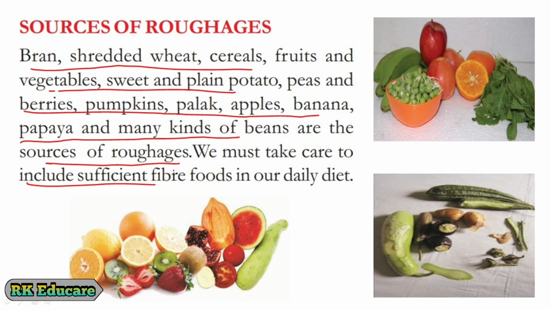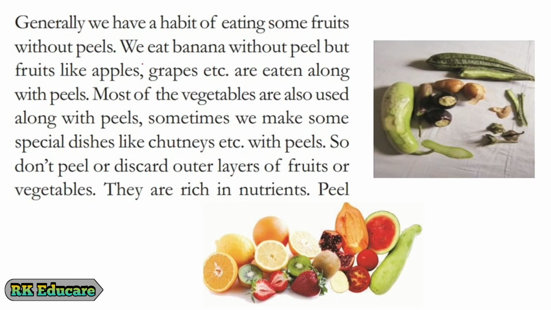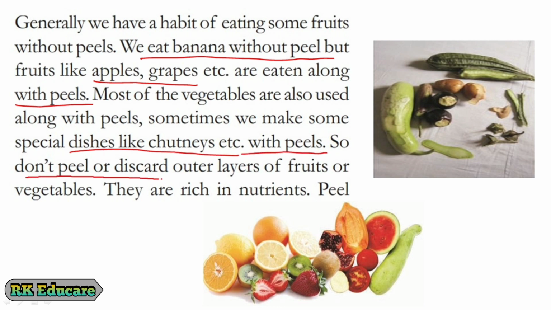We already learnt fibers make our digestion clear. So we have to add plenty of roughages in our diets. We already learnt that peels of vegetables and fruits contain roughages or dietary fibers. We usually eat banana without peel, but some fruits like apples and grapes are eaten along with the peels. Eating them along with the peels, our body obtains roughages. We also prepare some chutneys with the peels. So don't discard the outer layers of the fruits and vegetables because they contain rich nutrients called fibers.